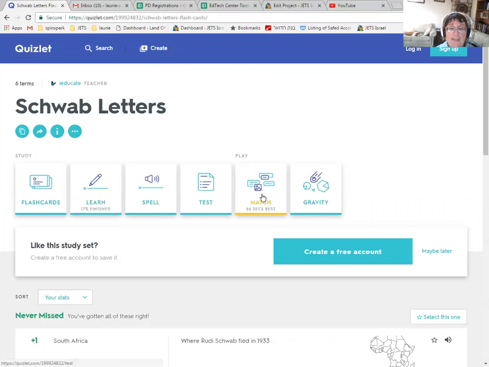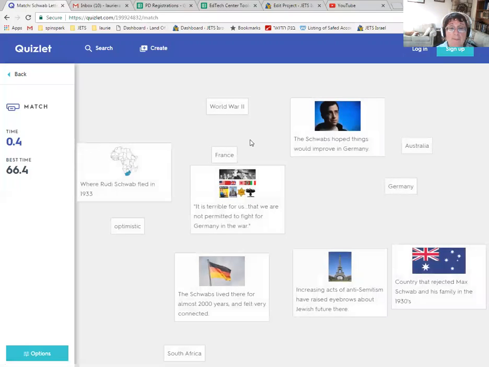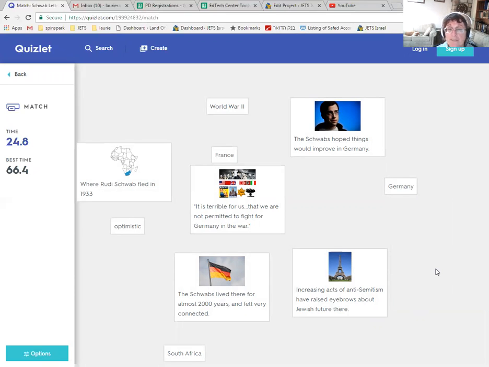And then they click on the match box, and that takes them to the match game. They click Start Game, and basically they are asked to match the different vocabulary words with the concepts that they've learned. For instance, Australia would match the country that rejected Max Schwab and his family in the 1930s. The student simply clicks on Australia, drags it down to the other box, and it disappears. And when it disappears, that tells the students that they got the answer correct.